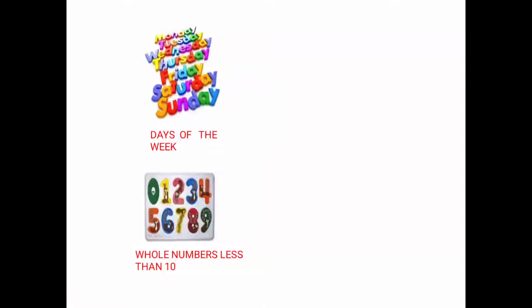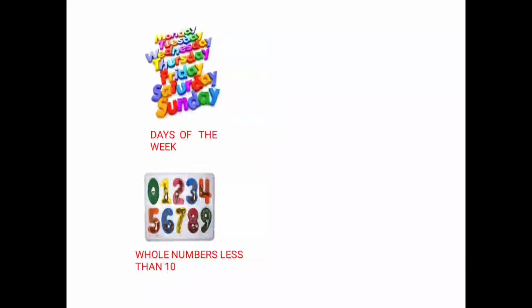Correct? Next, tell me the whole numbers which are less than 10. Again in this case, the answer will remain same for everyone. That is 0, 1, 2, 3, 4, 5, 6, 7, 8 and 9.